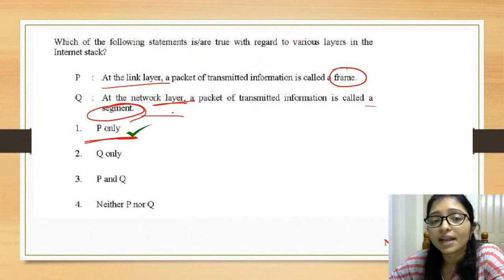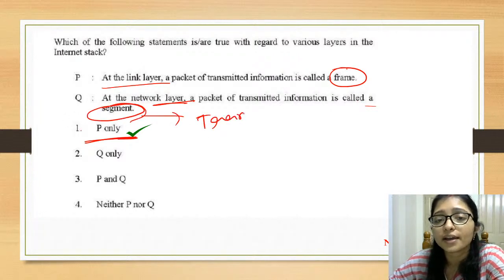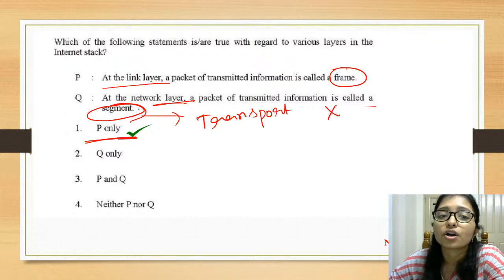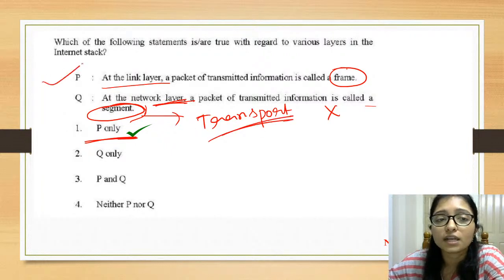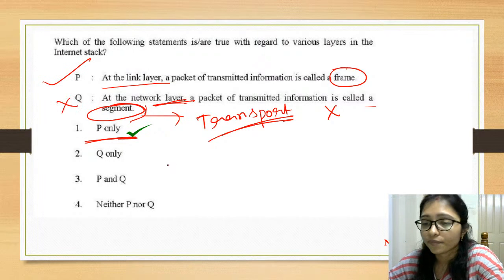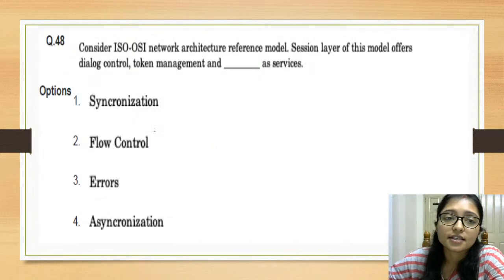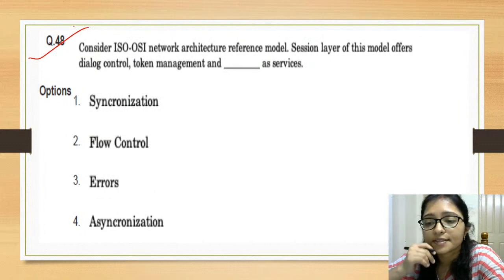Segment is called in the transport layer, right? That's why this is wrong. Segment is not network layer. That's why only P is correct, Q is wrong. Right? Yes. Now try to solve this.